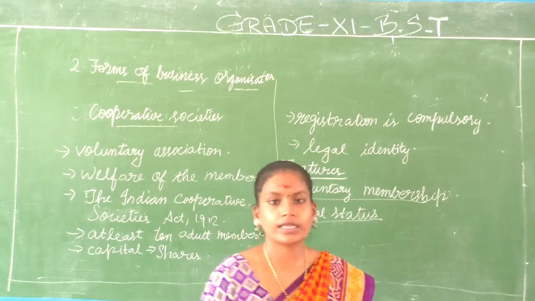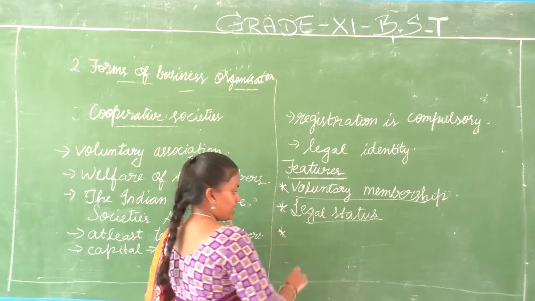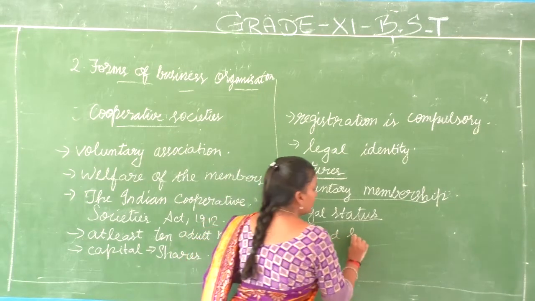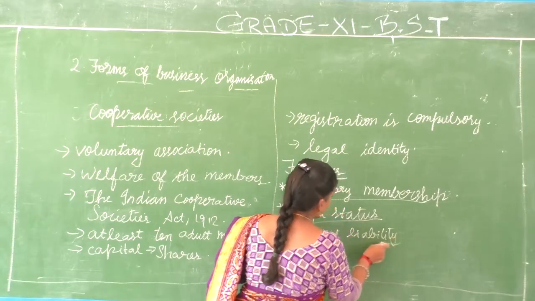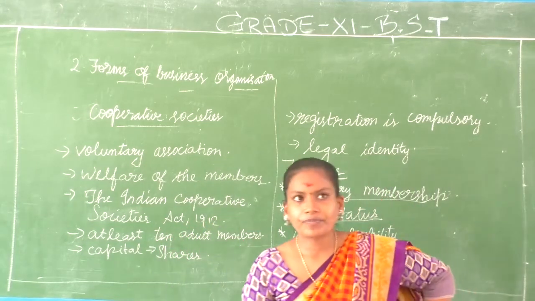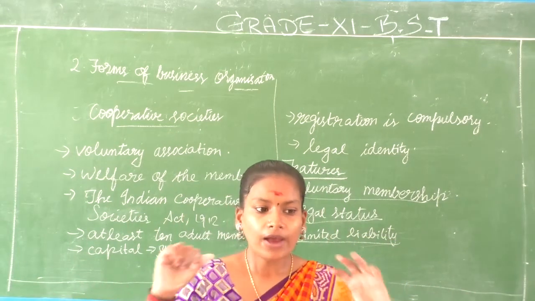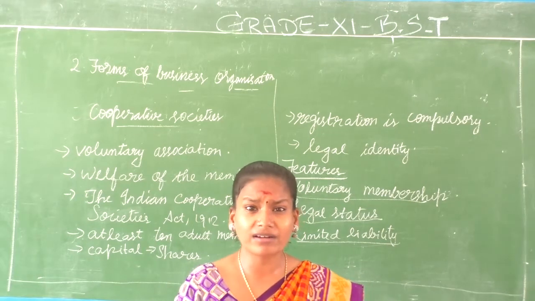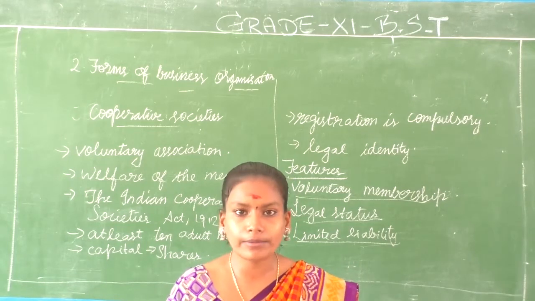Clear? The next thing, what we didn't discuss till now, liability. And they have limited liability. This is one of the important features of cooperative society. In all three forms of business organization that we have discussed, it is unlimited liability for any type of partner, sole proprietor, karta, they all have unlimited liability.